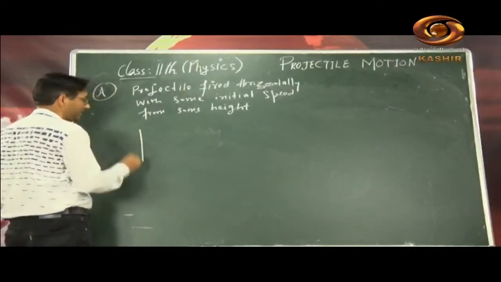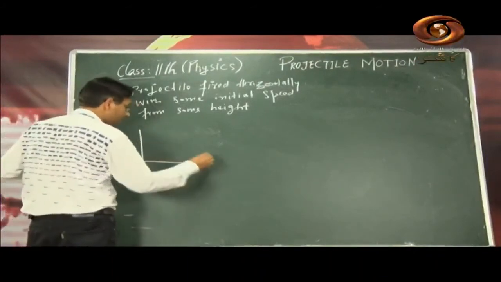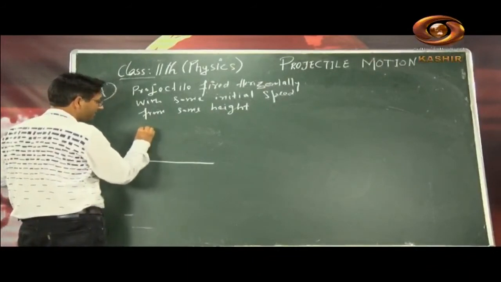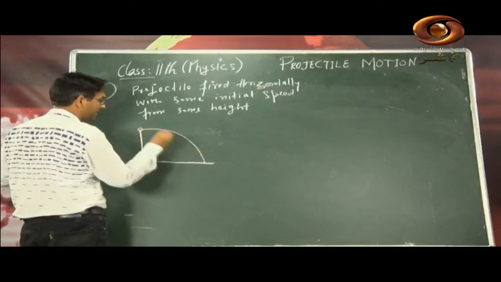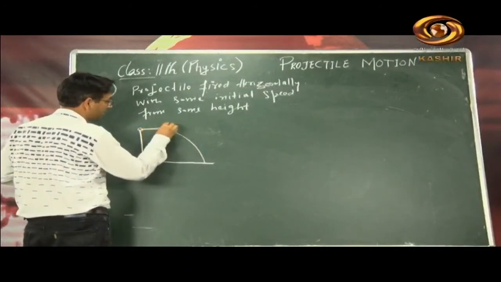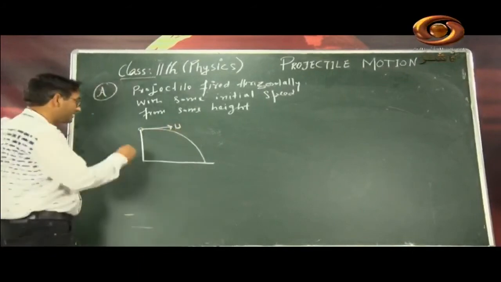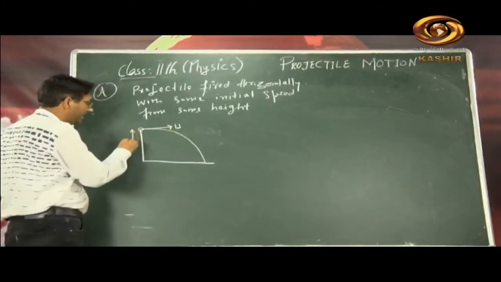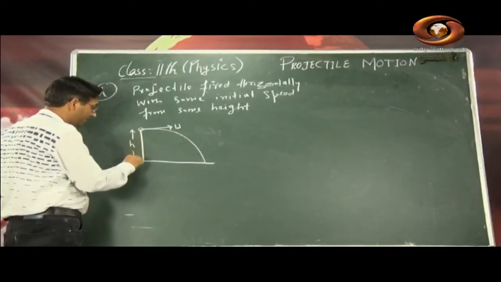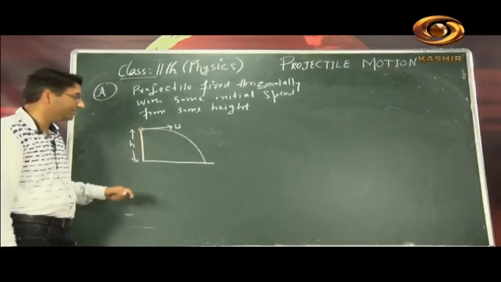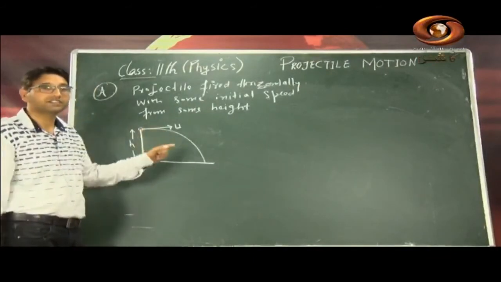This is the projectile, this is our ground level, and the projectile has been fired like this. When it is fired, it will go like this and hit the ground, with some initial velocity. Suppose that initial speed is u, and suppose this height is h from the ground. So from height h, it has been fired with some horizontal initial speed.